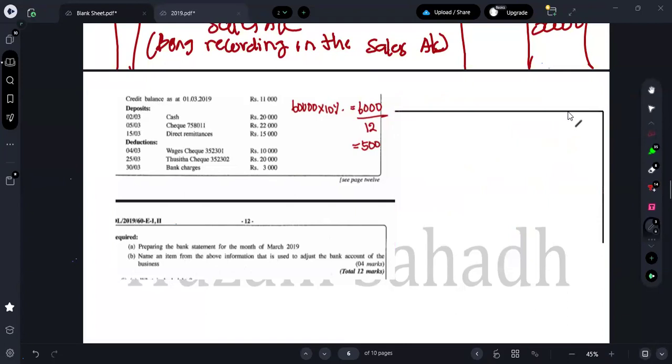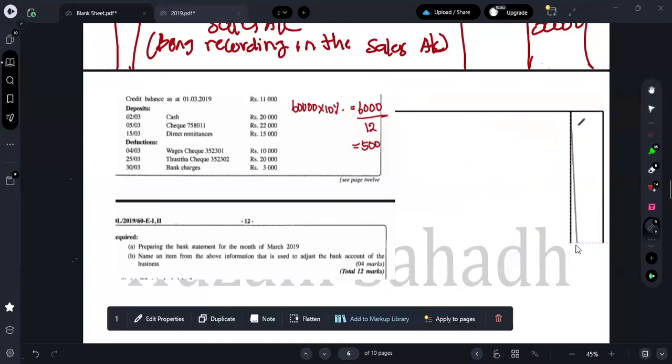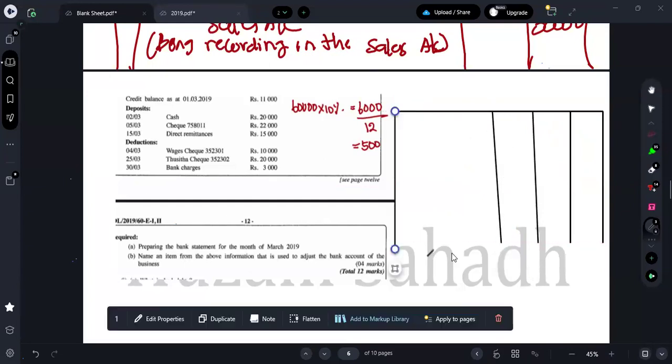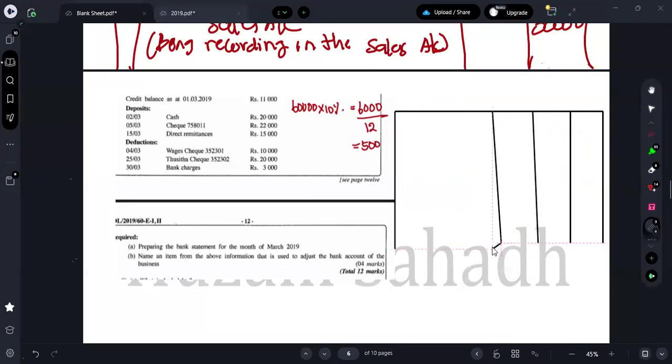There is one column to put the balance. In this column, I can put the debit column. In this column, I can put the credit column. Here I can take it as description. Here I can put balance. So let me put another line over here.